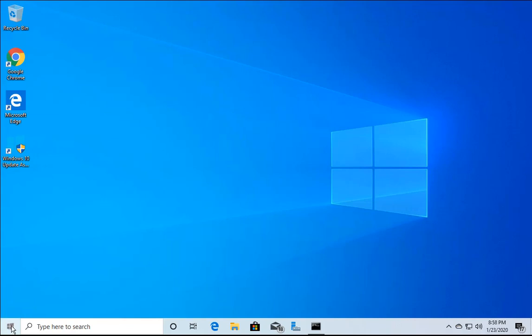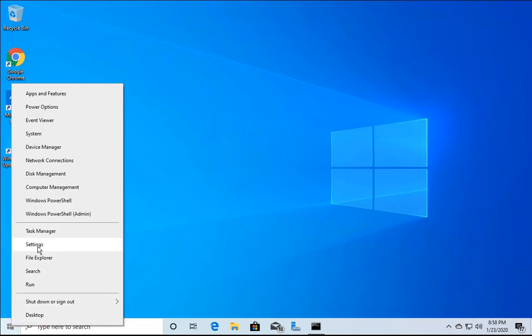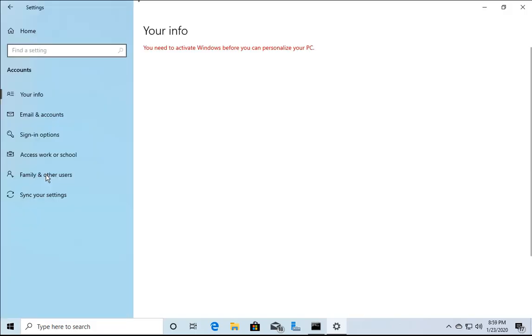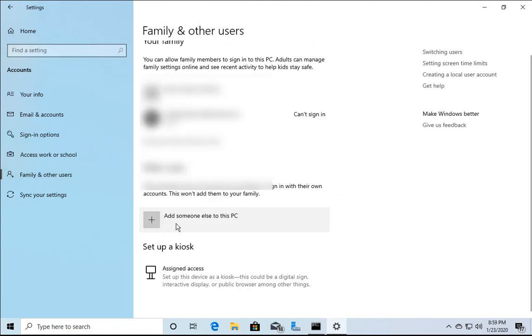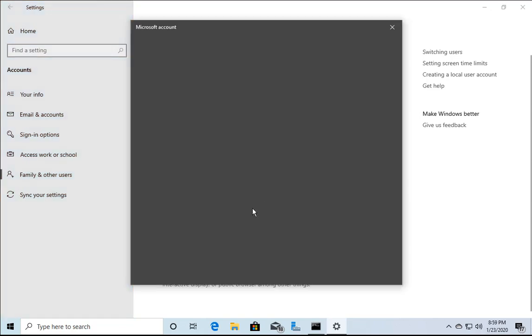Once the Windows Update troubleshooter finishes and if it does not resolve the issue, we have to follow another step, and that particular step is just right click on Windows and then go to settings, click on accounts, then click on family and other users. Click on the plus sign, add someone else to this PC, and we are going to create a new user account with administrative rights. So let's create a new local user which has administrative rights and we will log in with that particular account and check if your Windows updates issue is resolved or not.